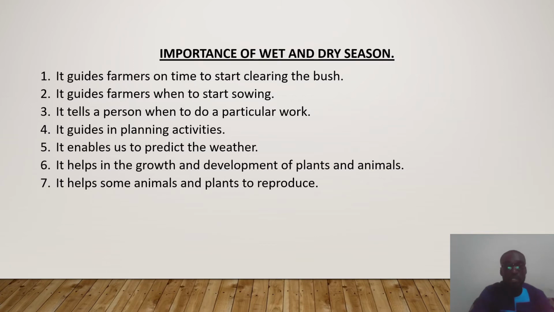It also tells a person when to do a particular activity or work. It also guides in planning of our day-to-day activities. And then it enables us to predict the weather. It also helps in the growth and development of plants and animals. And it also helps some animals and plants to reproduce.